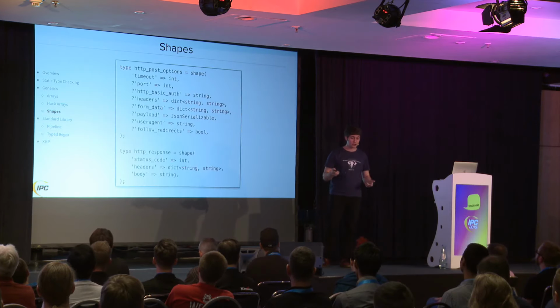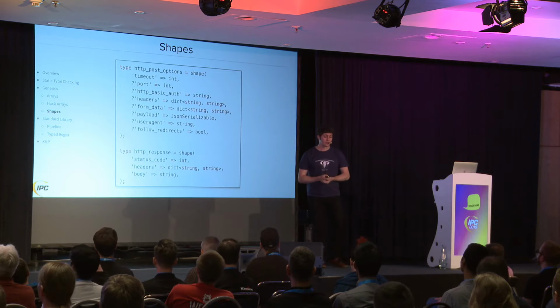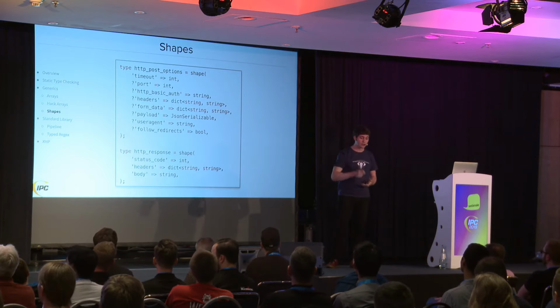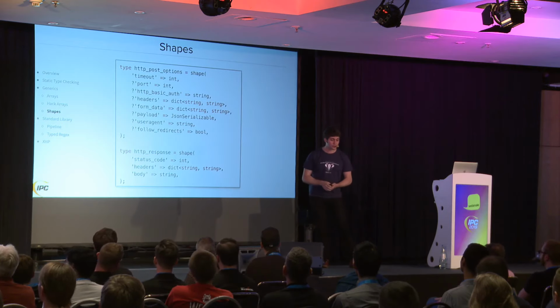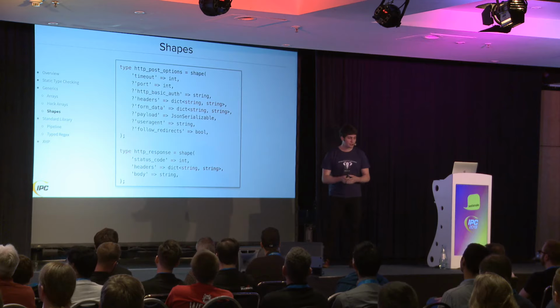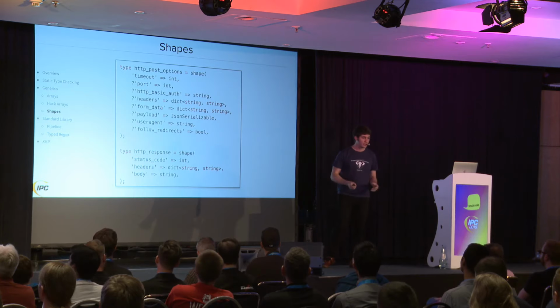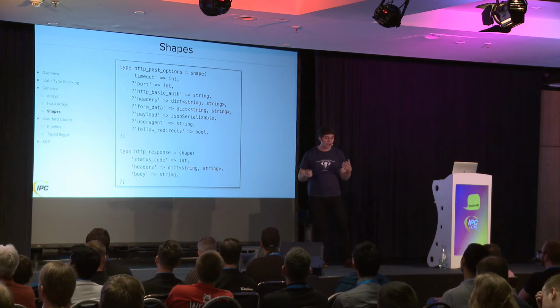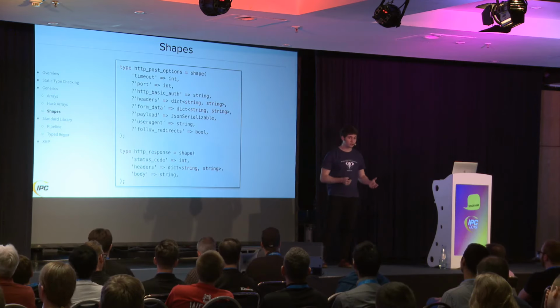So what do shapes look like? This is our shape definitions. They're type definitions, where we have the name of a shape, and then we have a list of the keys that can be present. And there's kind of two very common examples of where we would use this. The first one, this is the options for an HTTP post function. So you're trying to do a post request. And if you're writing a helper library where you're doing post requests, one thing you'll realize is there are a million different ways you can do a post request.